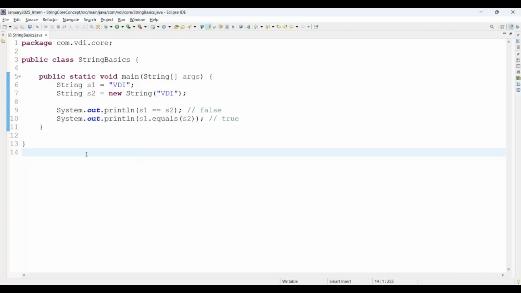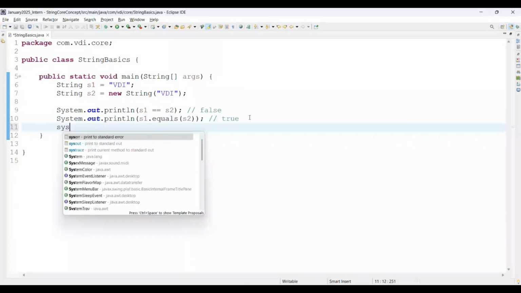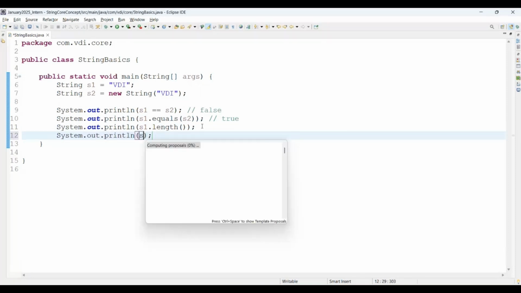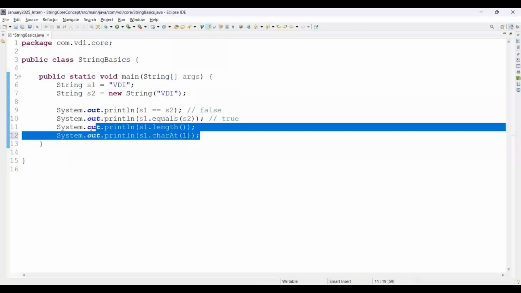Now coming to the next, I am just asking a question: s1.length. What will be the output of s1.length? Again, see, s1.charAt(1). Can you please tell me what will be the output of those two lines, line number 11 and 12? Length means what is the actual number of characters available there, right? Like VDI itself has 3 characters. We are expecting 3, and for s1.charAt, we have given 1.